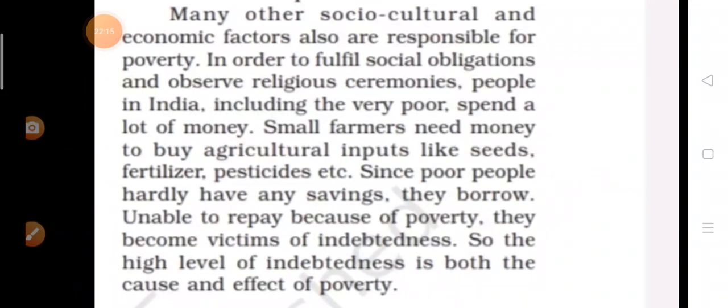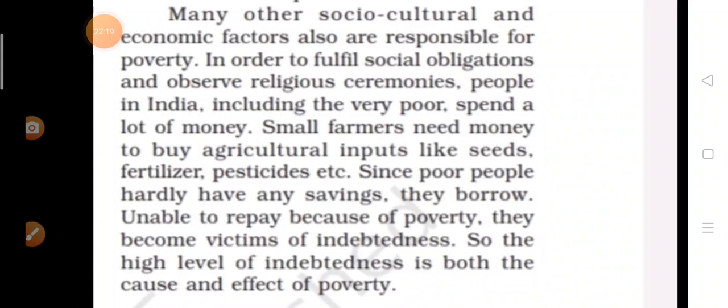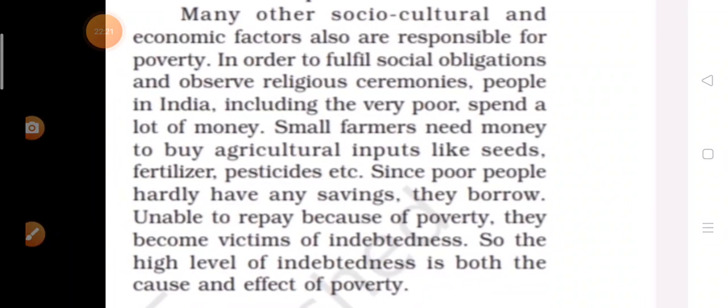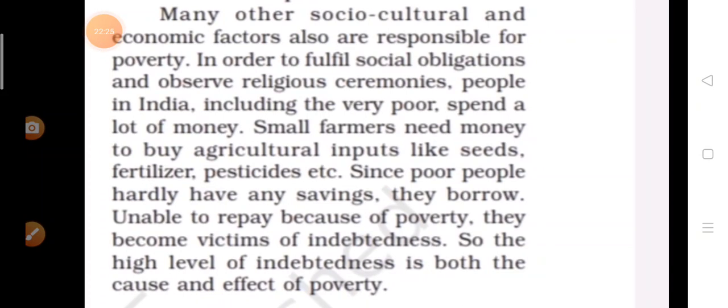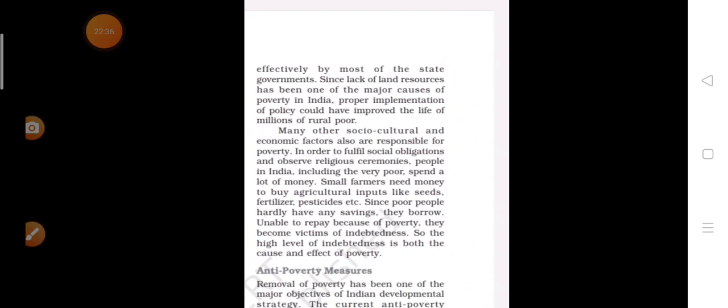So, the high level of indebtedness is both the cause and effect of poverty. It is not only the cause, it is the effect of poverty. It is the cause as well as the effect of poverty. What is the effect and cause of poverty? Indebtedness. Understood?